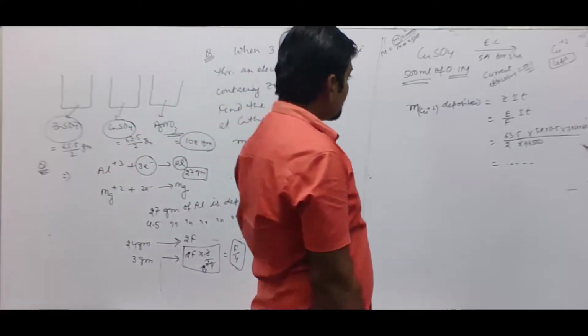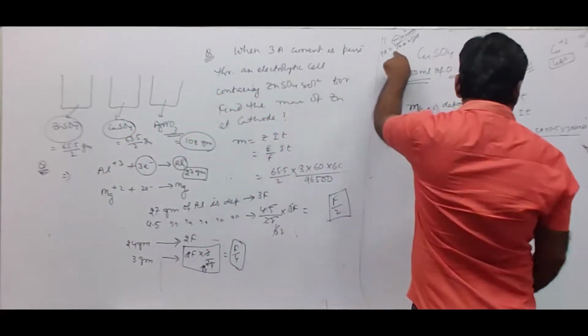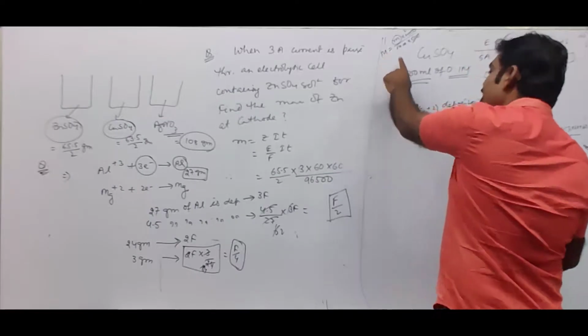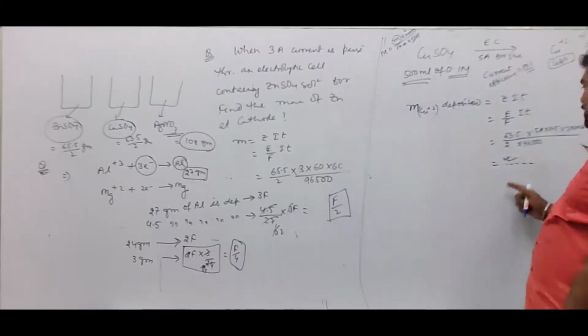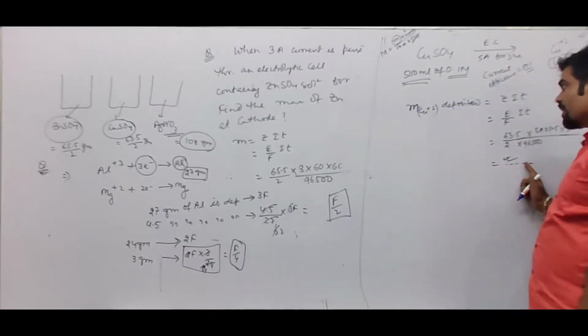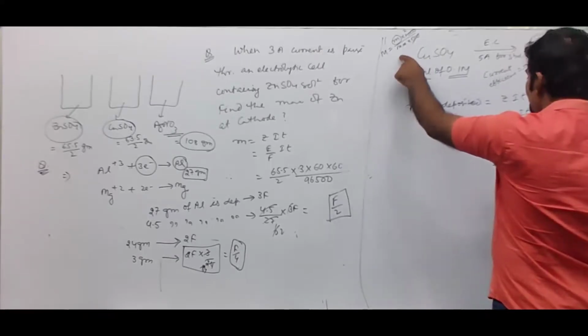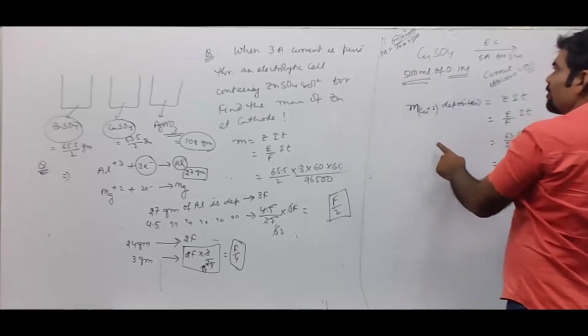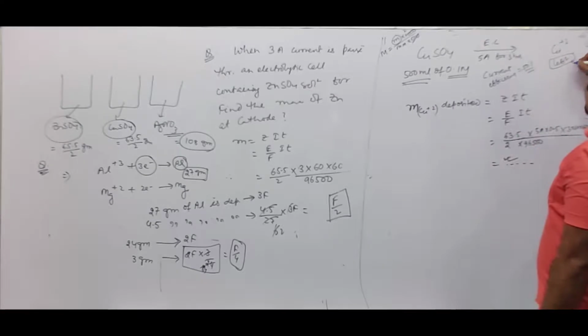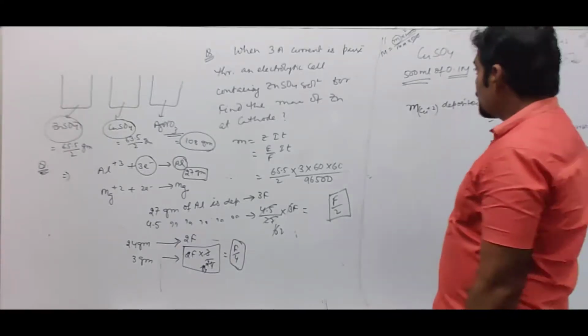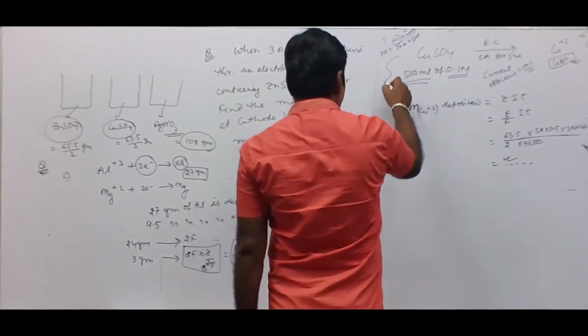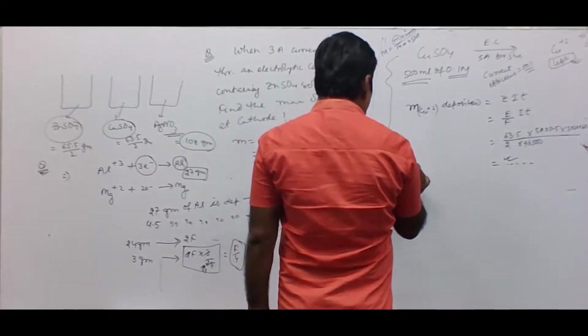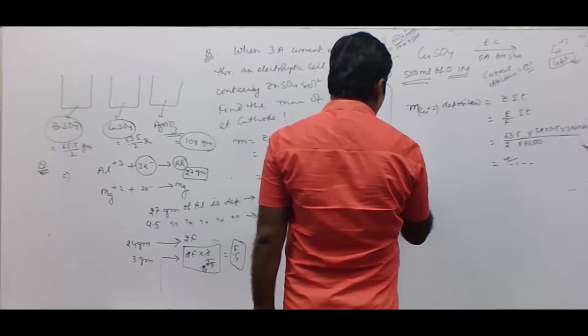From that much copper 2+, this much mass has been deposited. If this much mass has been deposited, earlier it had this much mass. So we can find out the mass of copper 2+ left out. This question can also be solved alternatively like this.